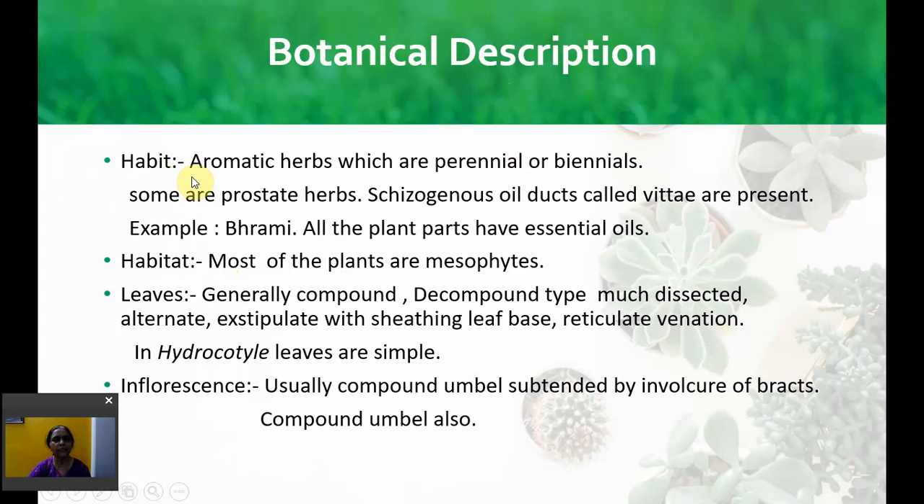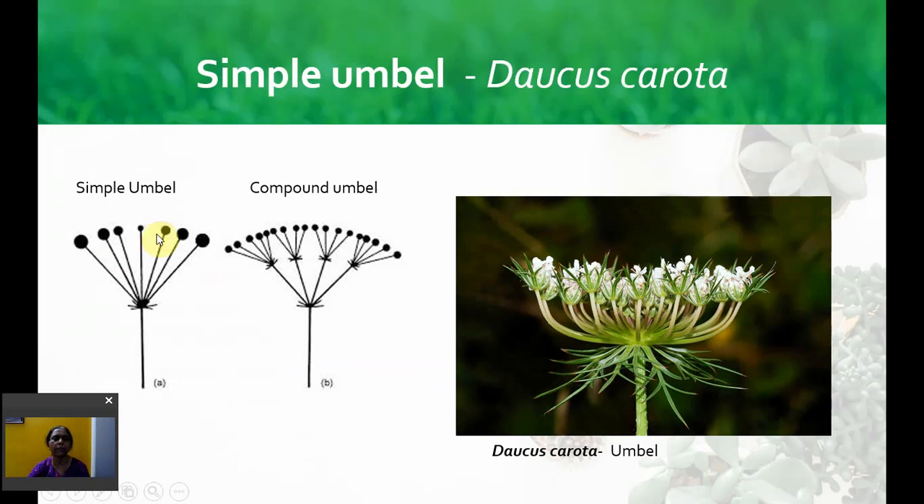Now the habit, as you have seen, are aromatic herbs which are perennials or biennials. They have schizogenous oil ducts, which are called vittae, in their plant parts. Habitat, most of the plants are mesophytes. Leaves, they are compound or decompound, that is much dissected. Exstipulate, alternate with sheathing leaf base, and the venation is reticulate. In Hydrocotyle, leaves are simple. Inflorescence may be compound umbel or simple umbel.